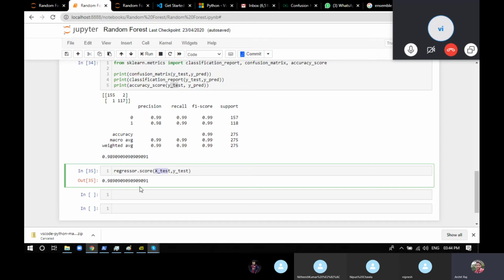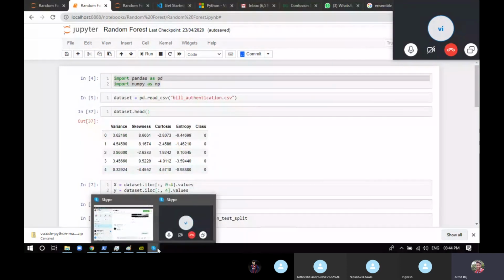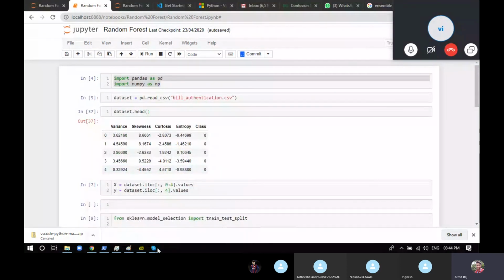So this is how decision tree and random forest work. I guess you have understood the things. Just a small brief: random forest is just a group of decision trees clubbed together to find the same answer. How are the decision trees different? Because all the decision trees are trained on a bootstrap dataset. What is a bootstrap dataset? It's just random samples that you get from the main dataset.